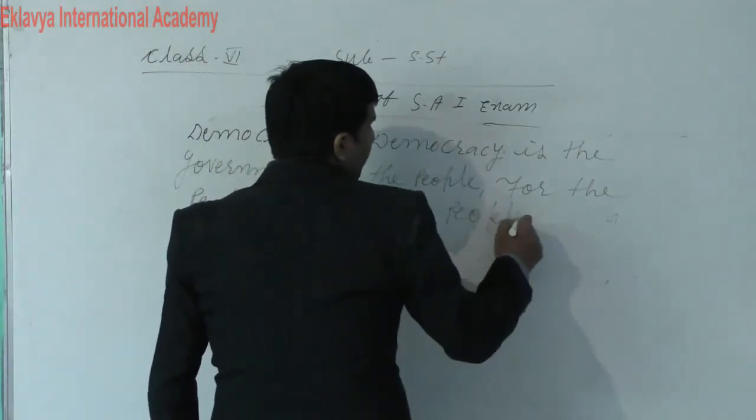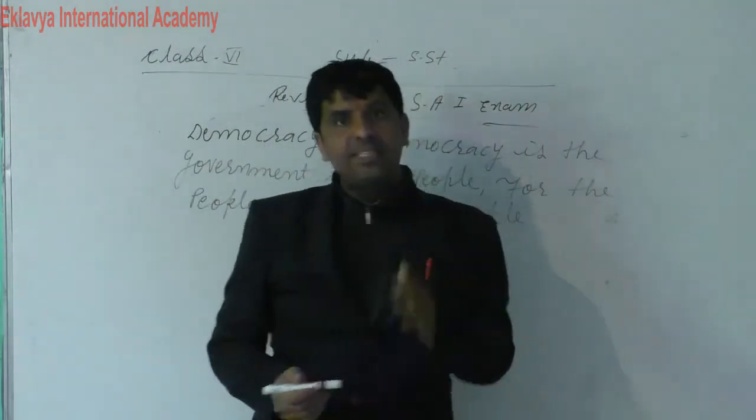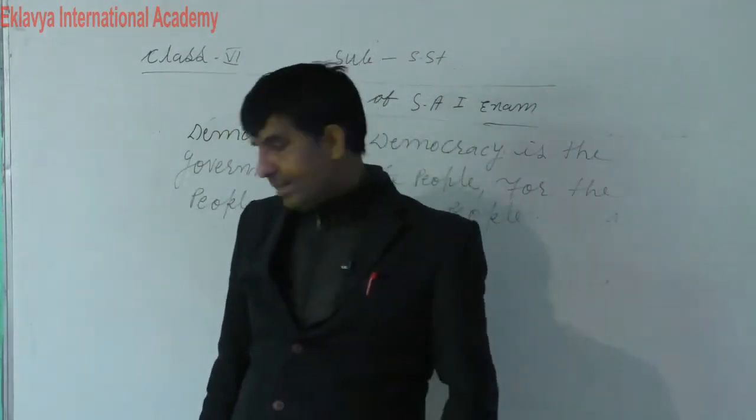Democracy is the government of the people and for the people and by the people. This is the statement of Abraham Lincoln.